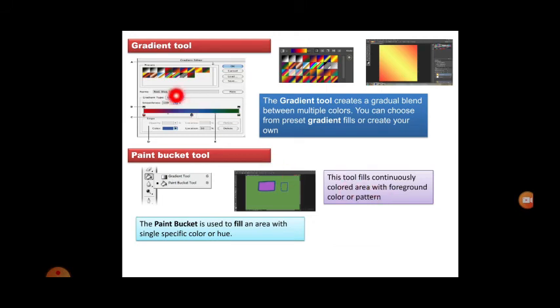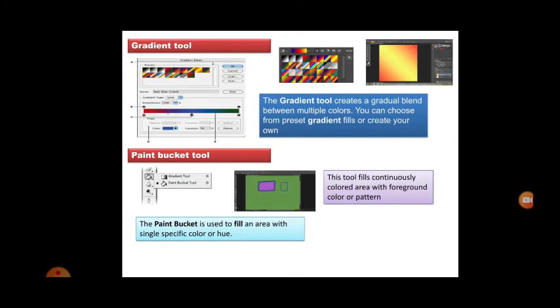Next is the gradient tool. You know gradient, where two images are mixed here. It's a blend between multiple colors. The gradient tool creates a gradual blend between multiple colors. You can choose from the preset gradient fills or create your own. The presets are already there, these are the gradient fills that are already present. So you can choose those gradient fills, or you can create your own.